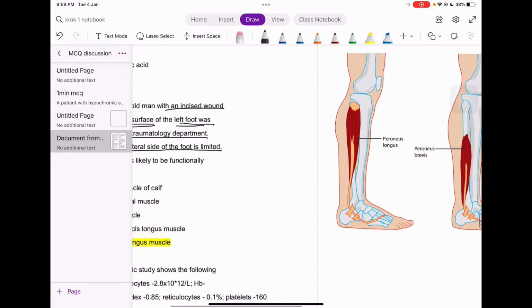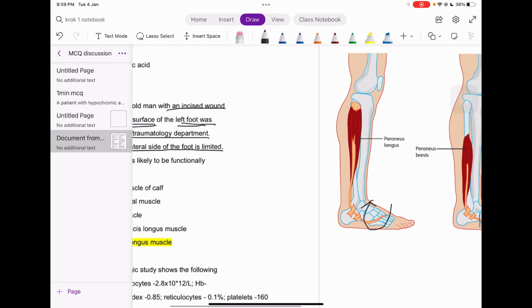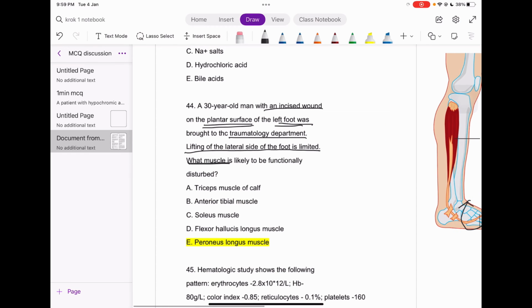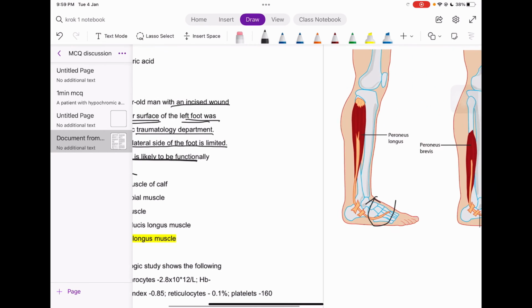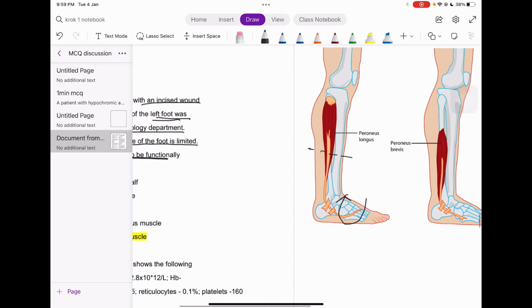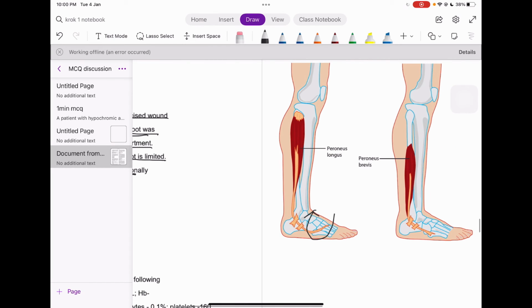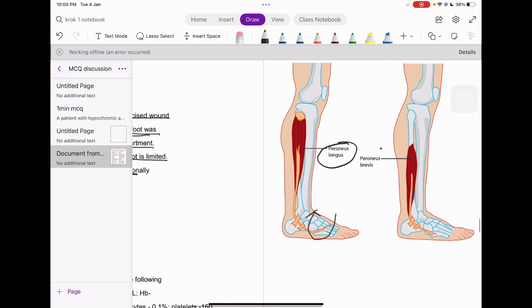So this kind of movement is limited here, but which muscle is most likely to be disturbed? Maybe the muscle is affected this way, on the plantar surface. As I just showed you, the peroneus longus muscle is responsible for the abduction of the foot on this side, right?